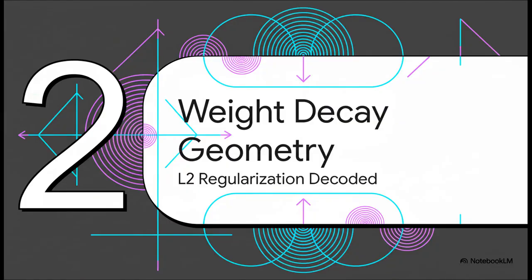And this is where we get to the heart of it. Using that L2 penalty is so common, so fundamental, that it has its own name: weight decay. For a long time, people just thought, oh, it just makes all the weights smaller. But the truth, the real geometric story, is so much smarter and more beautiful than that. We're about to decode what is actually going on.